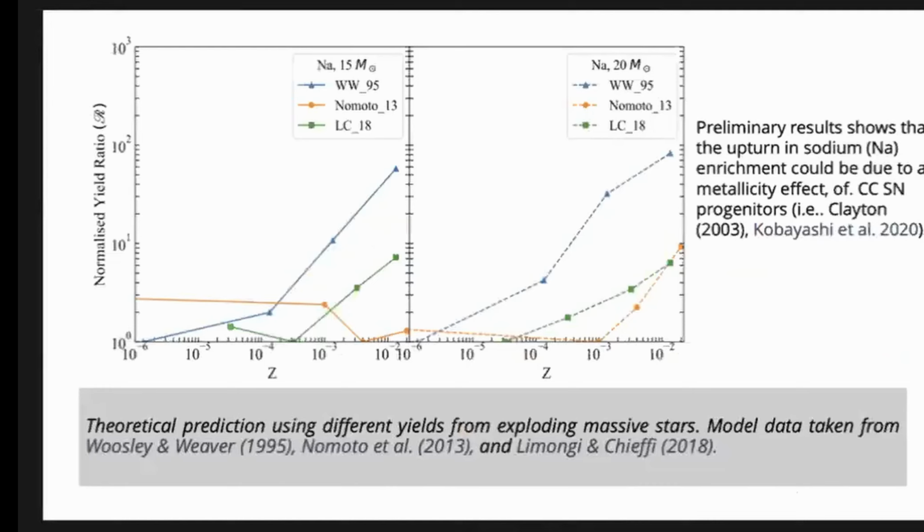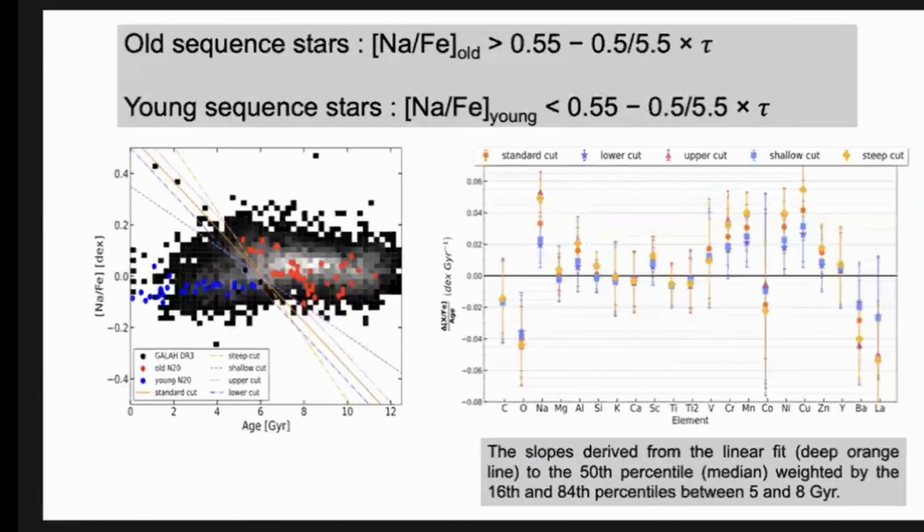So we basically took the yields from Nomoto, Woosley and Weaver 1995, Nomoto 2013 and Limongi and Chieffi 2018 to look at the various metallicity effects for sodium for two different solar masses. And we see that from most of the yields that have been predicted in theory, we still see a continuous rise, an uptake of a factor of almost 2 for sodium at higher metallicity. This supports the fact that the metallicity effect from the progenitors of the explosive massive stars is one of the likely explanations for this upturn as well.